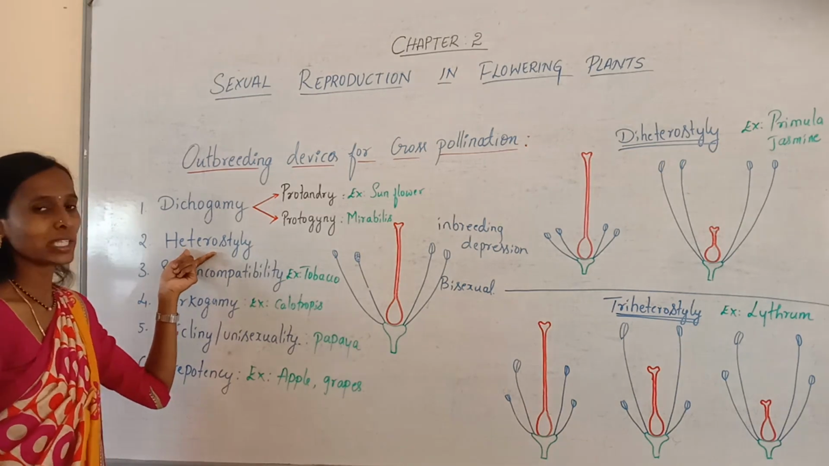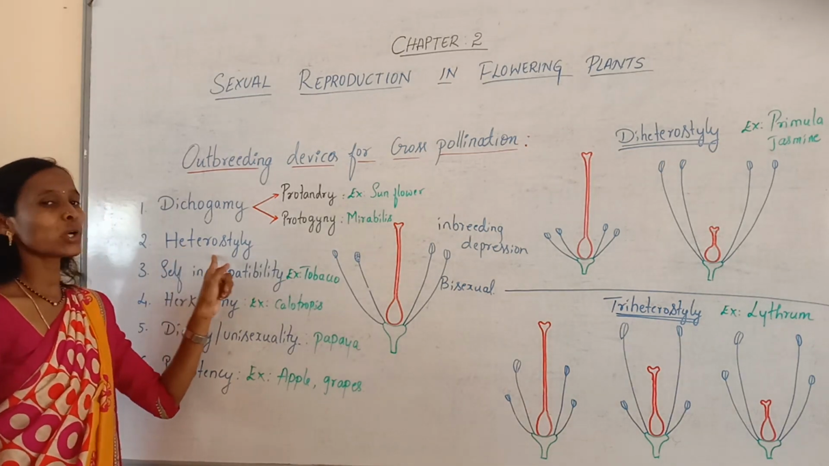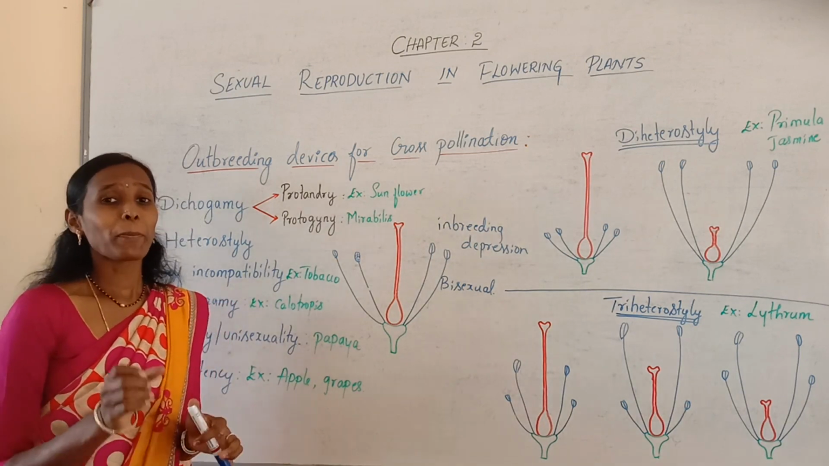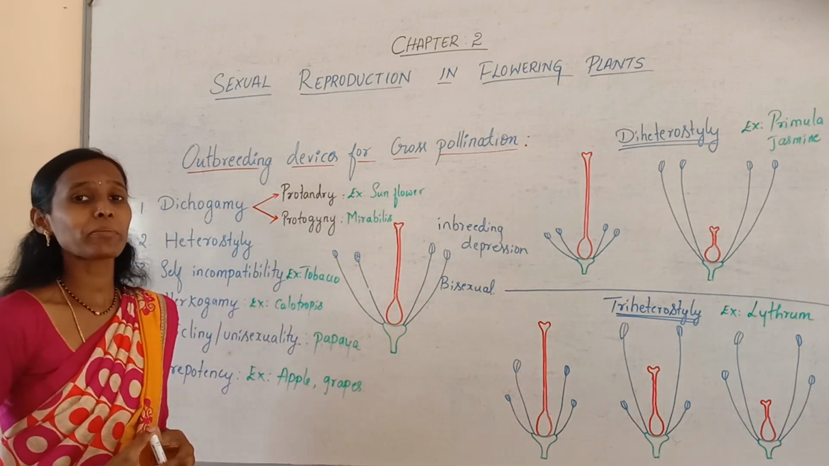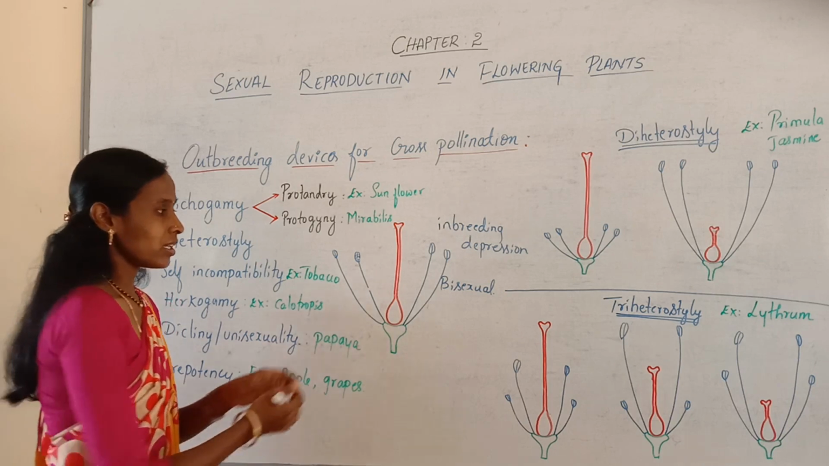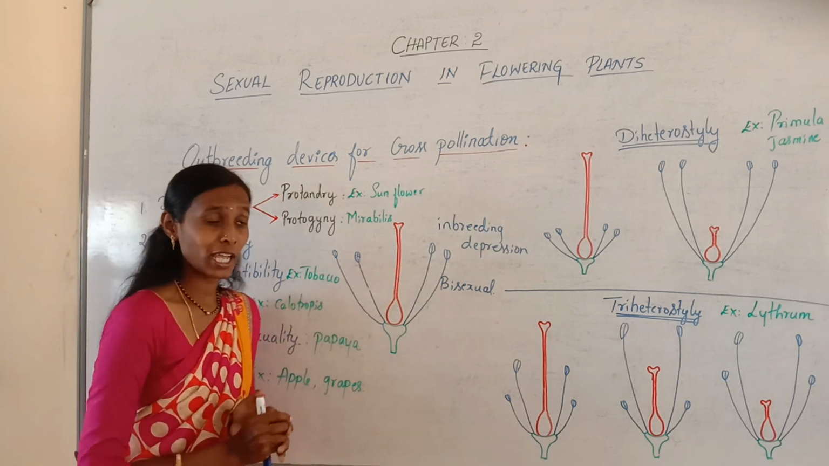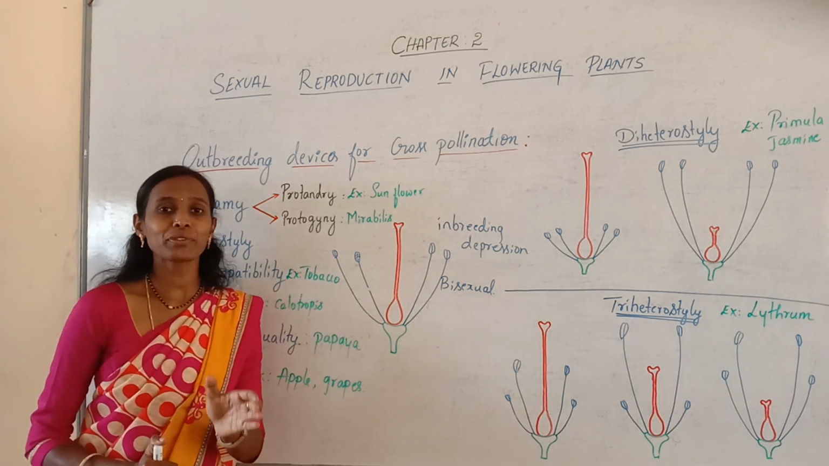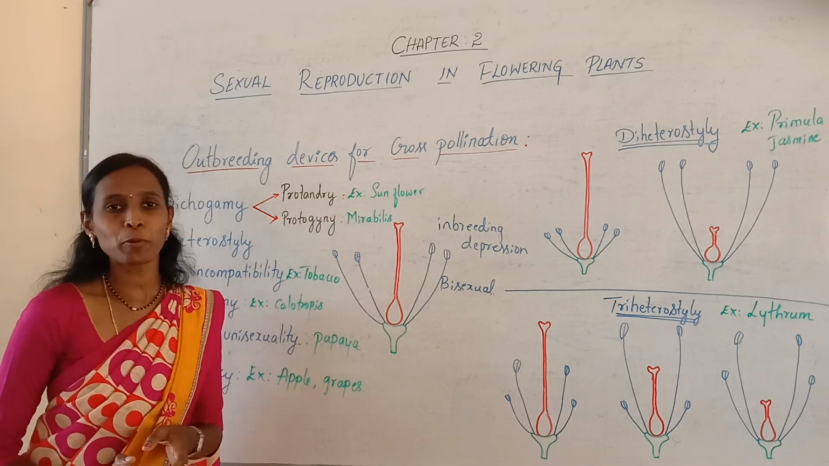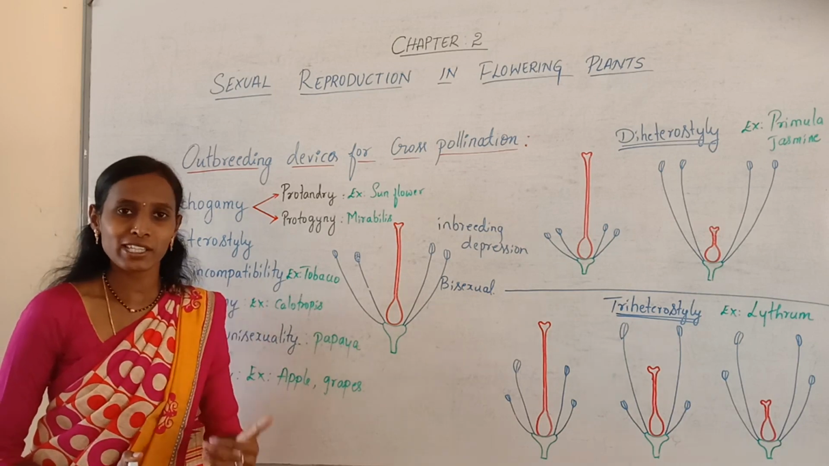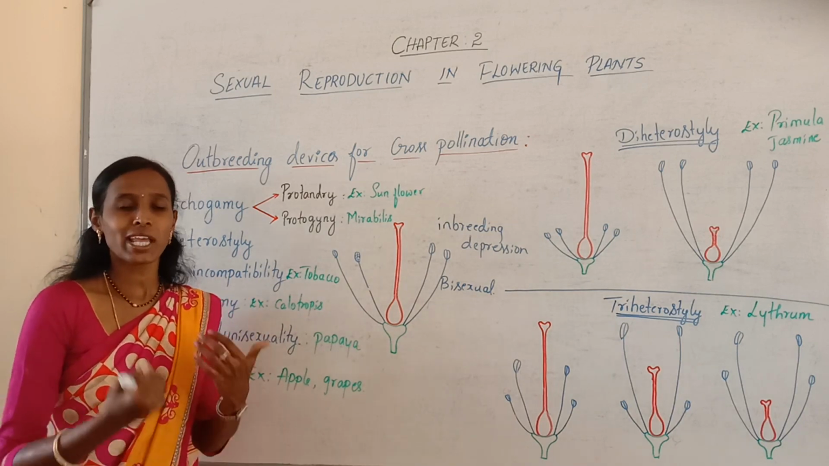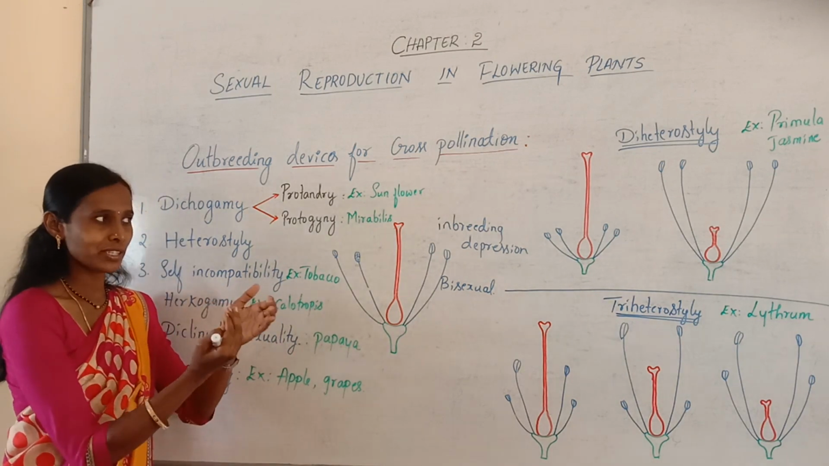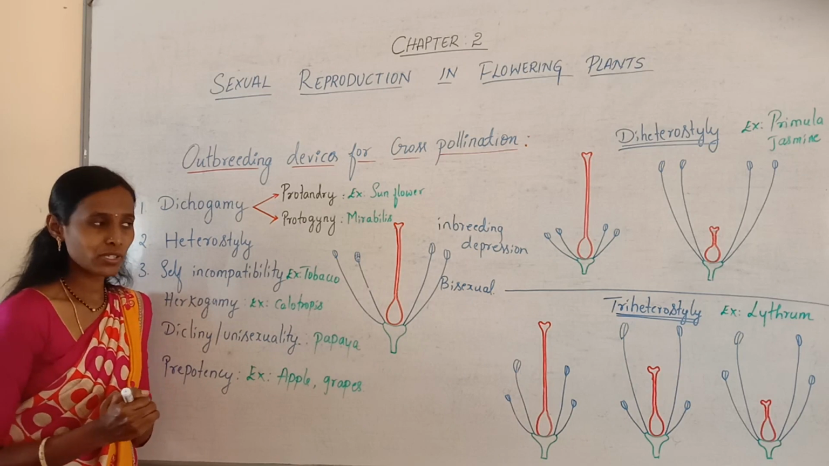Now we are moving on to another type, that is heterostyle. So what is this heterostyle? Here the placement of anthers and stigma is at different positions. Earlier we discussed maturation at different times. Now heterostyle means the placement of anther and stigma at different positions so that it discourages or prevents self-pollination and favors cross-pollination. Let us understand by taking certain examples.